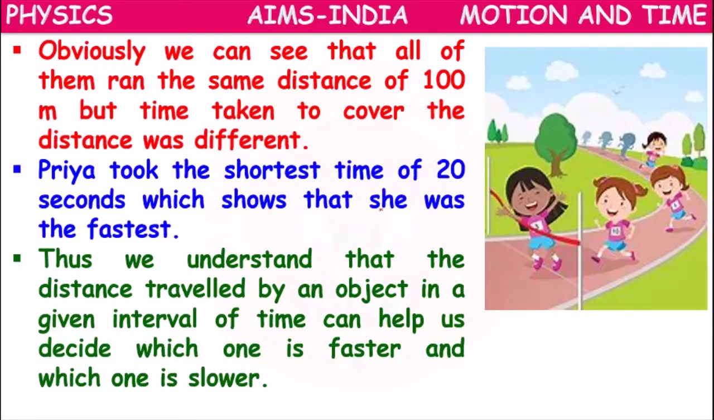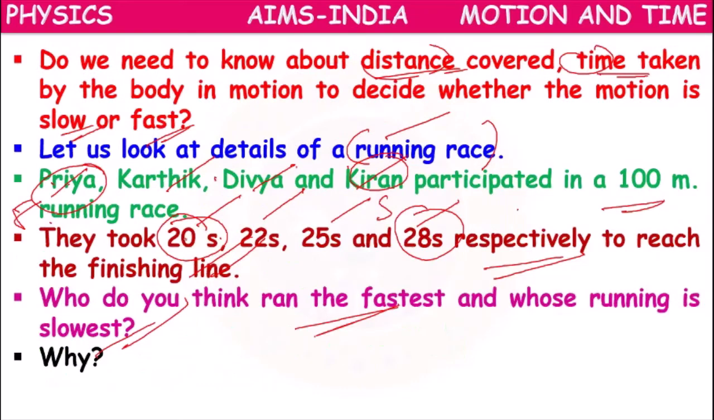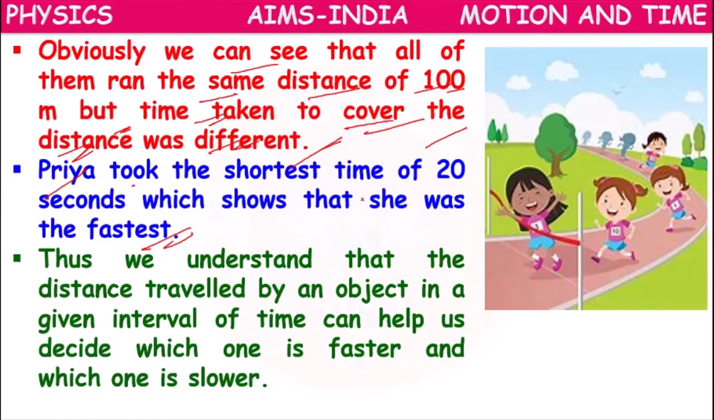Here we can see that all of them ran the same distance, which is 100 meters, but the time taken by them to cover the distance is different. Priya took the shortest time of 20 seconds, so she was the fastest. Kiran took the slowest time of 28 seconds, so his motion is slow. The distance traveled by an object in a given interval of time can help us to decide which one is faster and which one is slower.